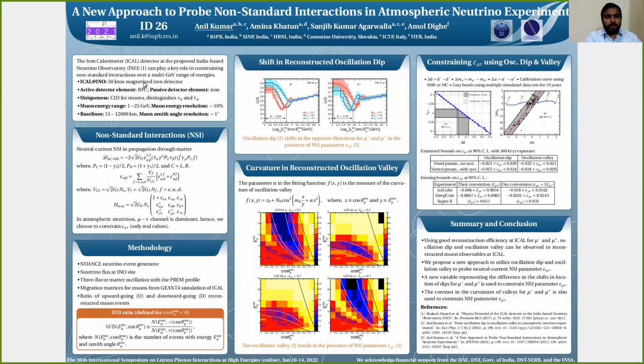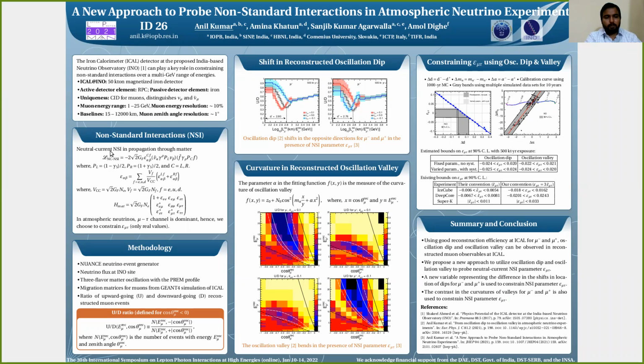ICAL is a 50 kiloton magnetized iron detector where RPCs act as active detector elements and iron acts as passive detector elements. The uniqueness of ICAL is that it can distinguish neutrinos and antineutrinos using the magnetic field of 1.5 Tesla, which can distinguish the charge of the muon. ICAL is sensitive to the muon energy range of 1 to 25 GeV with a muon energy resolution of 10%. The baseline to which ICAL is sensitive ranges from about 15 kilometers to 12,000 kilometers with an excellent angular resolution of about 1 degree.